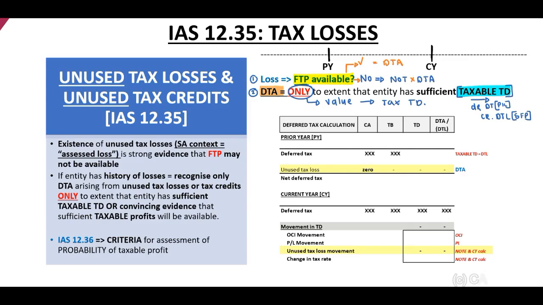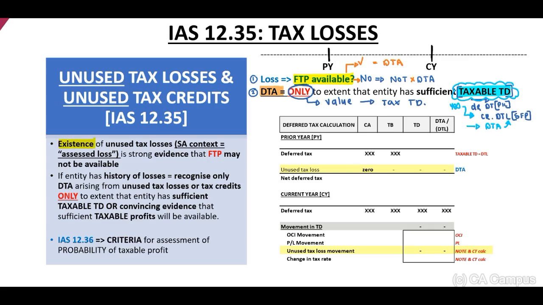Then you need to identify if there is a taxable temporary difference. If your answer is yes, you may recognize a deferred tax liability first relating to that taxable temporary difference, and then you may recognize your deferred tax asset to the value of that taxable temporary difference. Now, let's have a look at paragraph 35 on the left side of your screen.